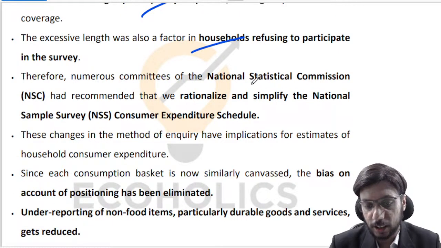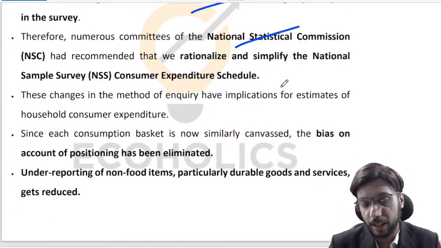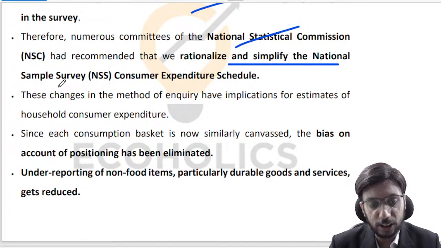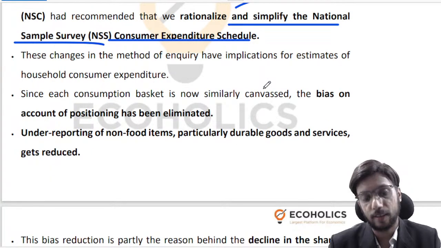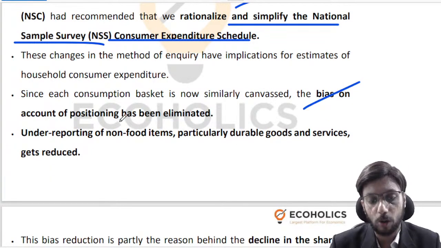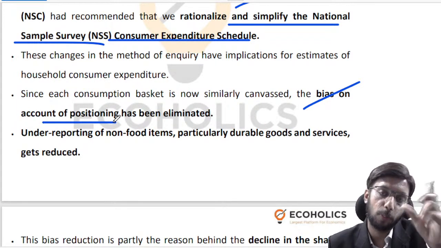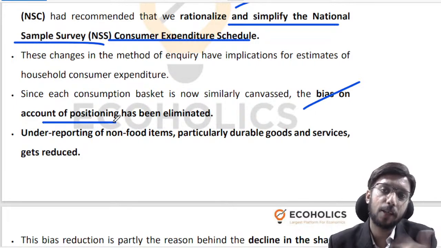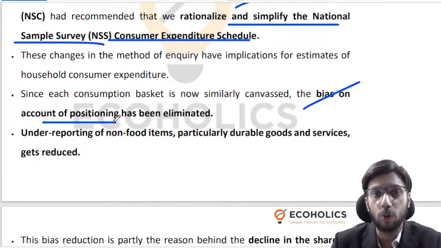So our National Statistical Commission, whose former head is writing this particular article, has recommended that we need to rationalize and simplify the National Sample Survey Consumer Expenditure Schedule. We need to rationalize the questions, rationalize the length, and so on, right? And we also need to reduce the bias on account of positioning, in the sense that you have positioned questions in such a manner, and when you're answering a question, you want to make yourself look good, right? Initially you want to make yourself look good. Slowly and steadily you start settling into the interview process.